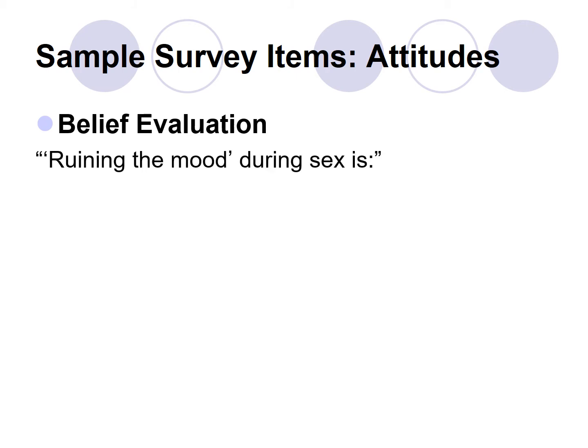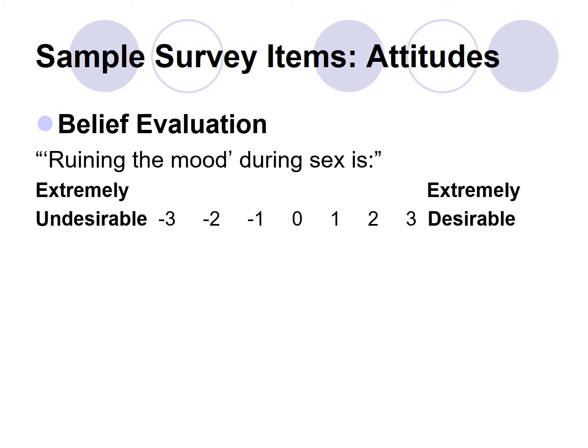For instance, ruining the mood during sex, having to, in the midst of getting hot and heavy, stop and locate and, if you will, apply a condom. A person will score that on a scale from negative 3 to positive 3, from extremely undesirable to extremely desirable.